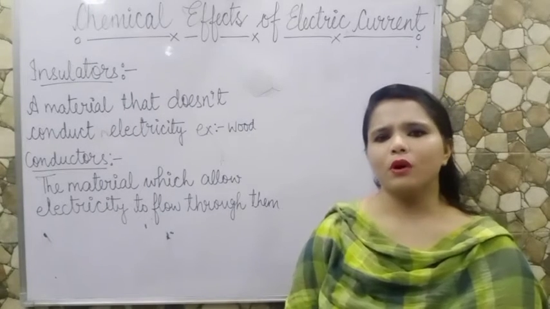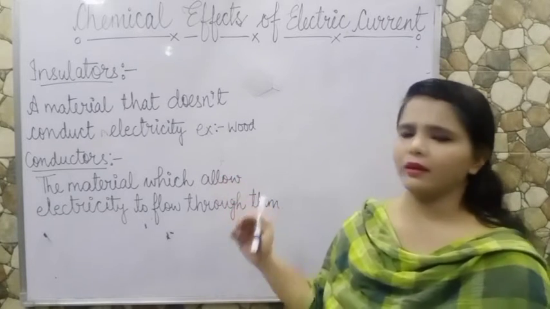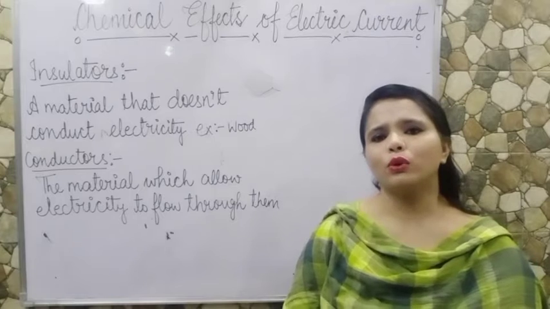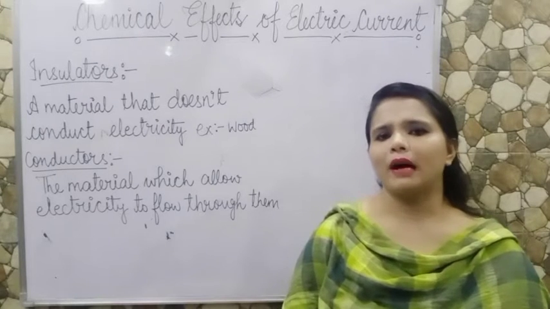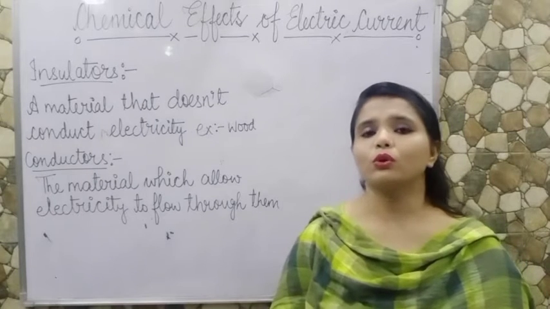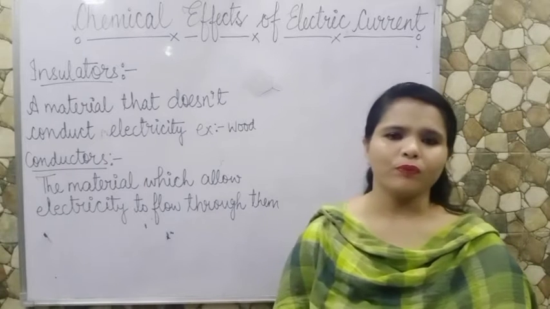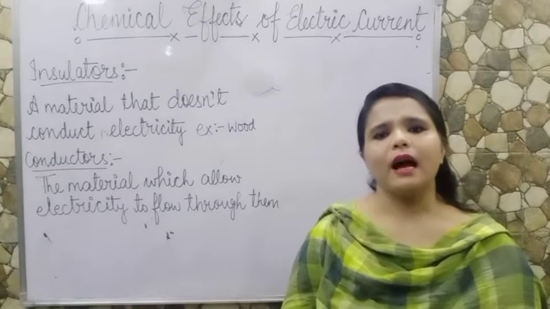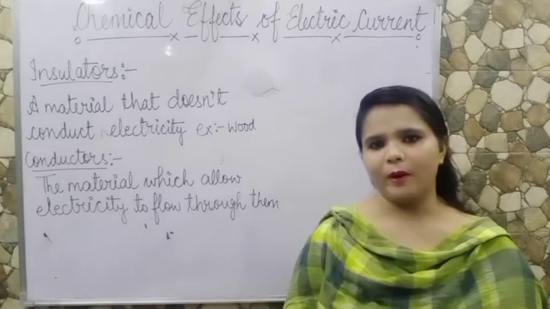There are two types of material, that is insulators and conductors. Insulators are those materials or objects through which electricity cannot pass. And conductors are those materials through which electricity can easily pass.